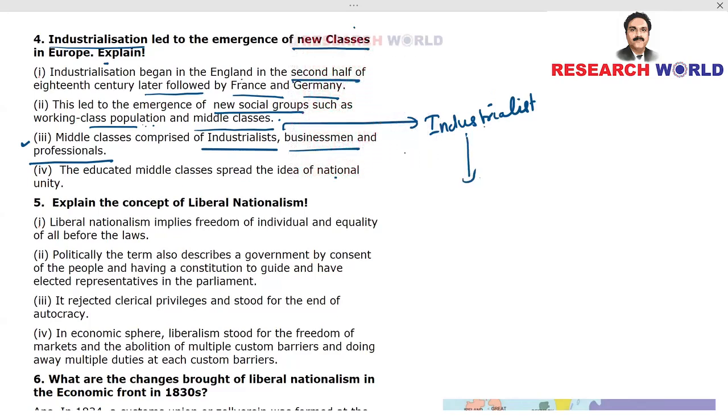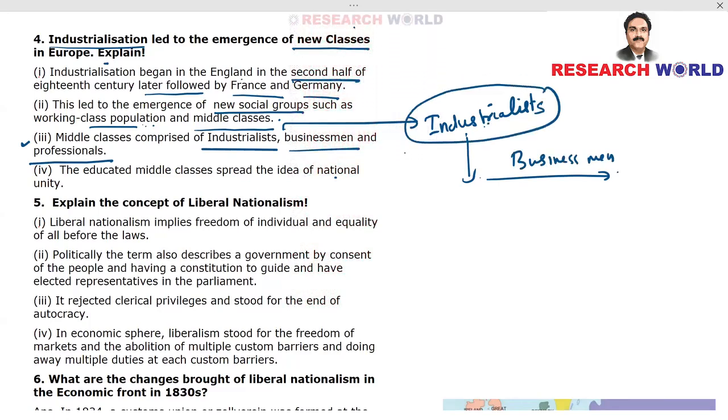Now those who trade with these industrialists, those who come and buy goods from the industrialist, take it from the factory and go sell it somewhere else and take profit from this business, become the second group, businessmen. So whenever there is an industrial growth, there will be industrialists who will set up the industry, and there will be traders or businessmen who will do the business.